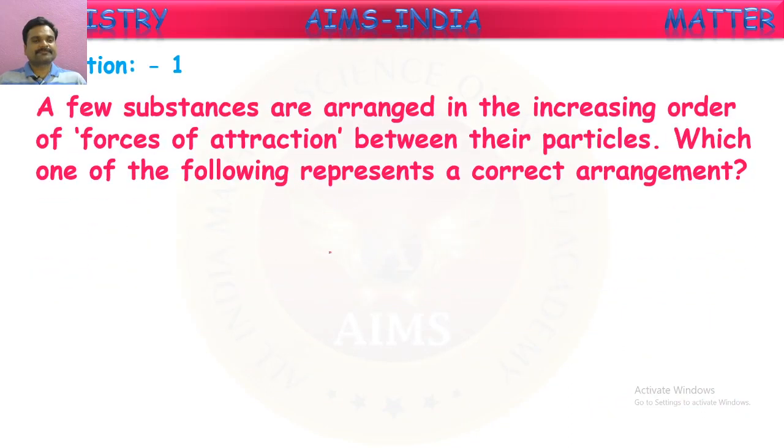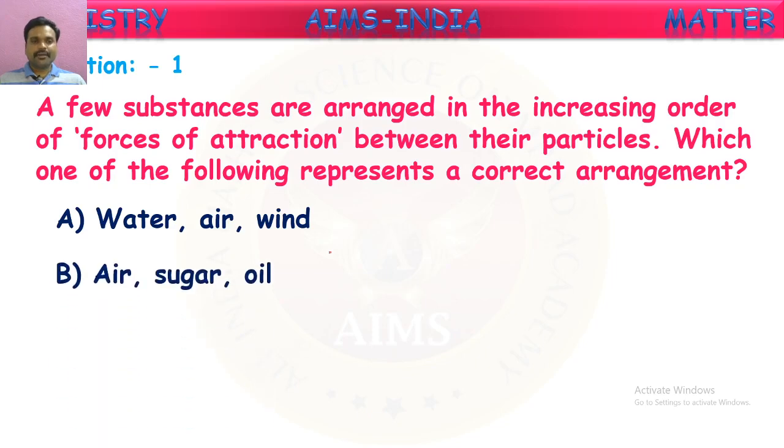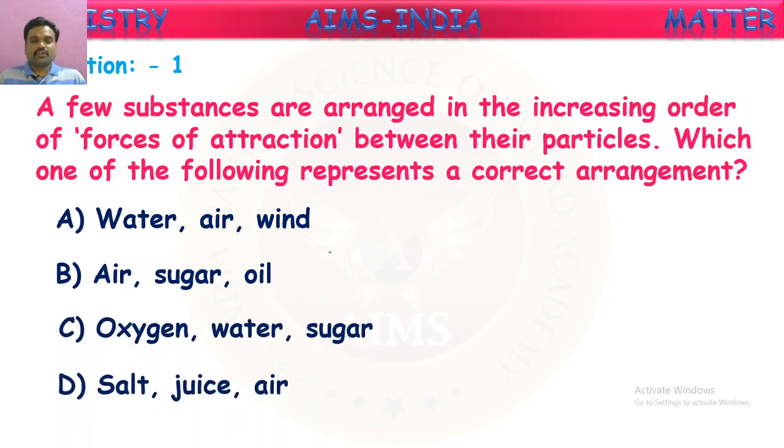The first question is: a few substances are arranged in the increasing order of force of attraction between their particles. Which one of the following represents a correct arrangement? We have to observe in which option the correct arrangement is given in the increasing order of force of attraction of particles. See the options given: water, air, and wind. Air, sugar, and oil. Oxygen, water, and sugar. Salt, juice, and air.